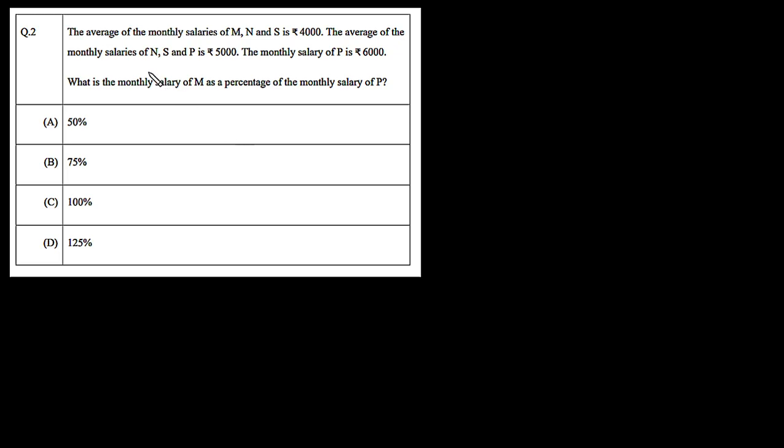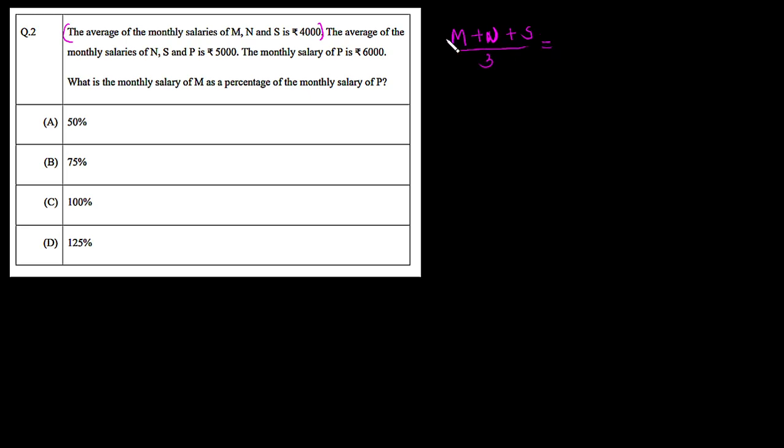In the question we are given the average of 3 salaries. In the first line, we are given the average of M, N and S salary. Let's assume person M has salary M, person N has salary N and person S has salary S. Since we are given the average, we simply have to divide this sum by 3.